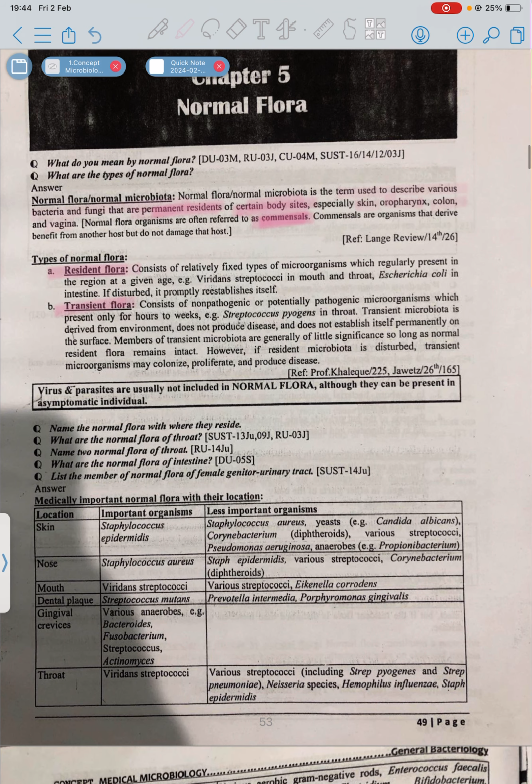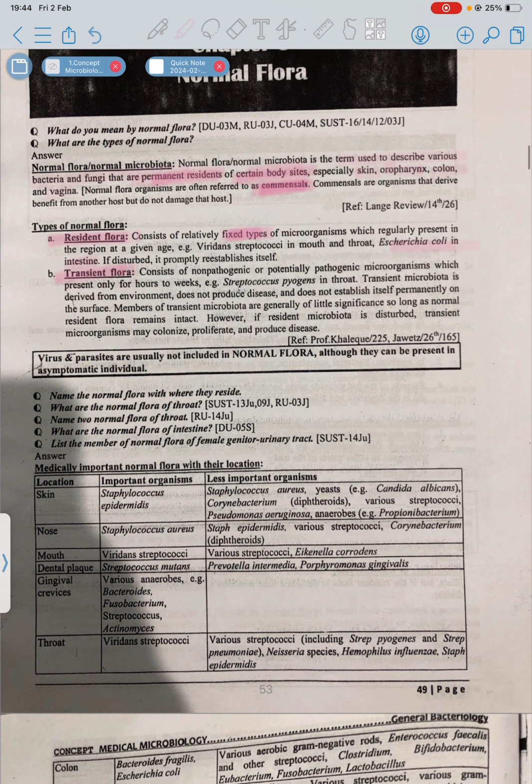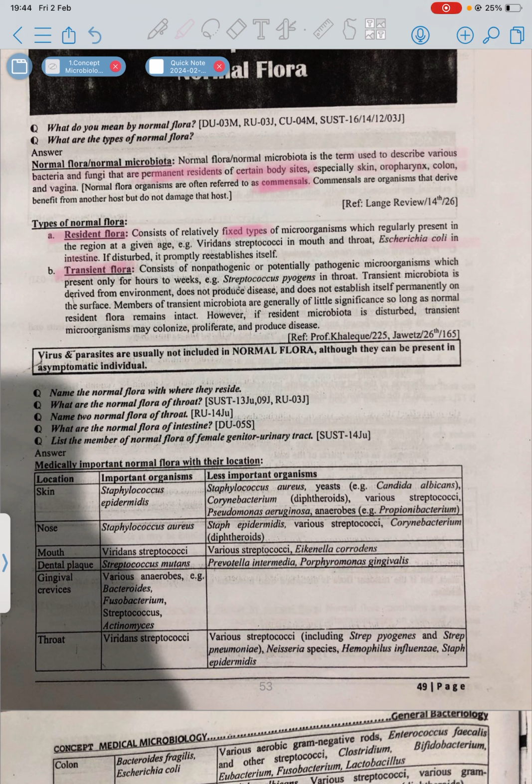Resident flora are fixed, for example E. coli in the intestine. Clear? Transient microbiota is derived from the environment, does not produce disease, and does not establish itself permanently on the surface. However, if the resident microbiota is disturbed, transient microorganisms may colonize, proliferate, and produce disease.